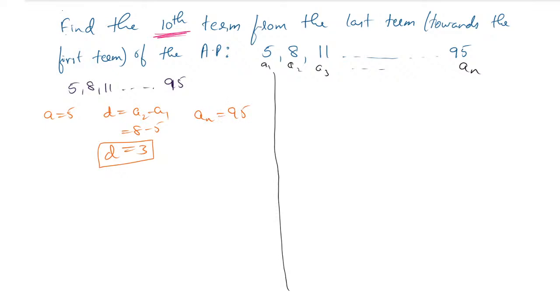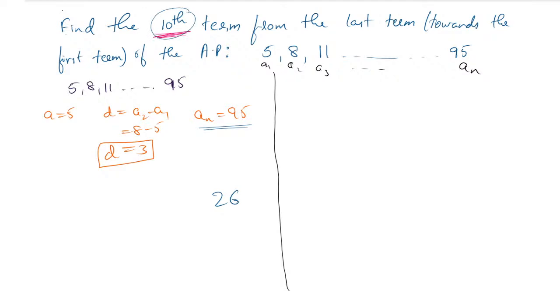The AN value is very important for us because we don't know which term is 95. For example, if 95 is the 26th term, then we can go back to find the 10th term.